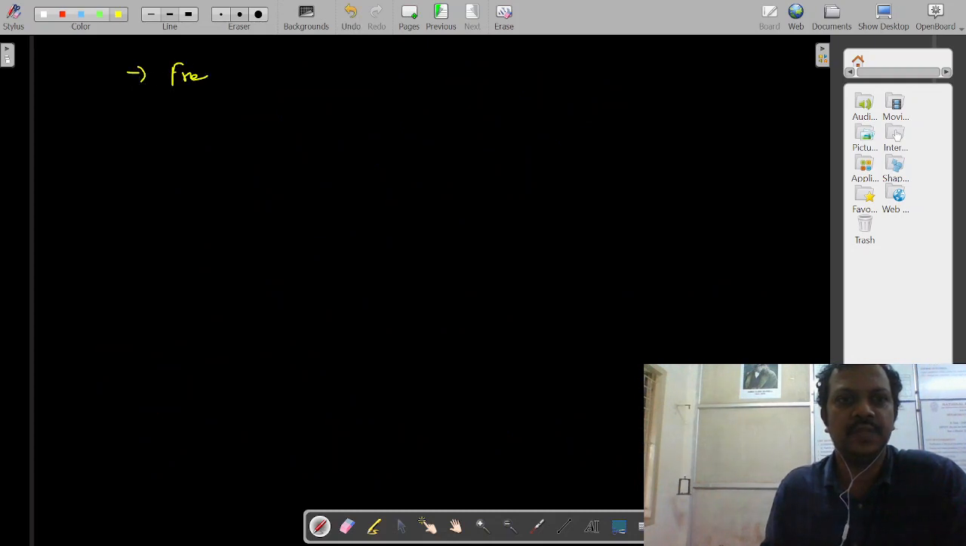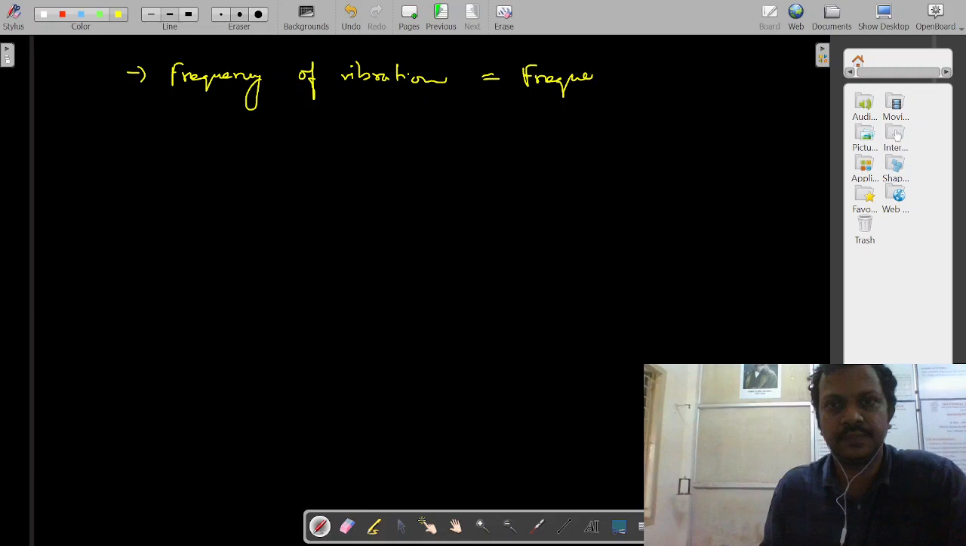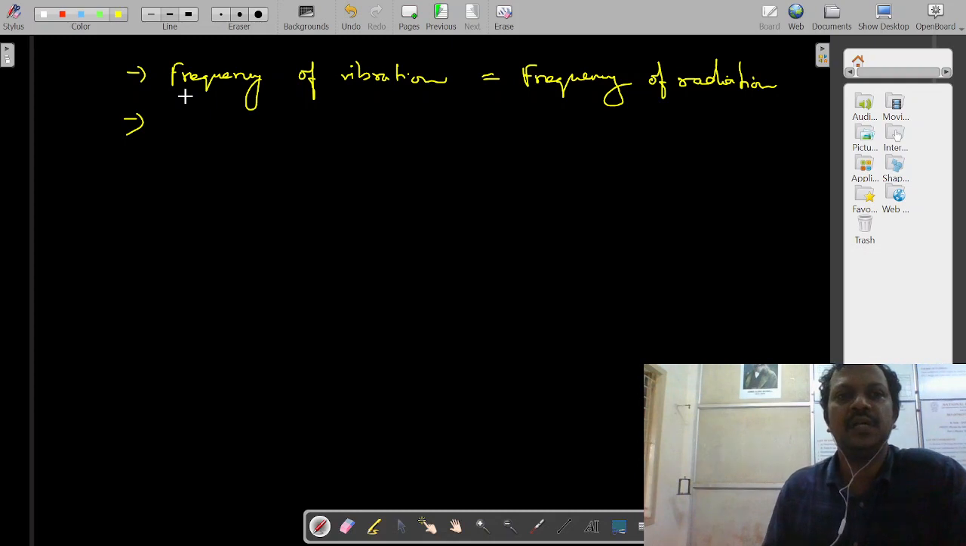So the frequency of the vibration is equal to the frequency of the radiation emitted. This is the fourth assumption made by him. As per classical physics, the energy emitted is continuous. But according to Planck, the energy emitted is discrete. The energy emission is not continuous; it is discrete.